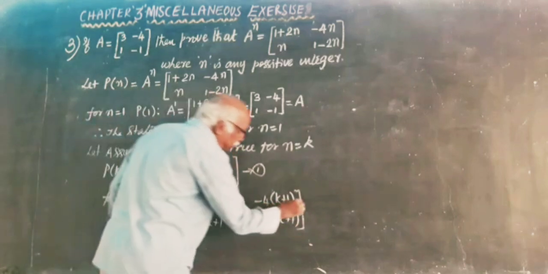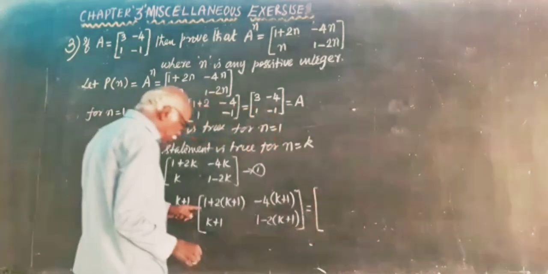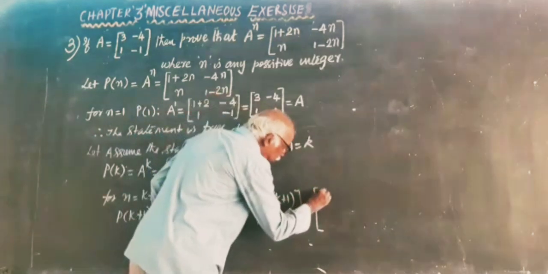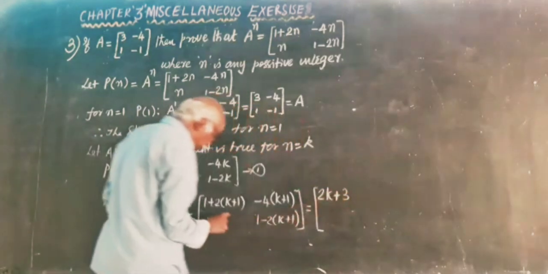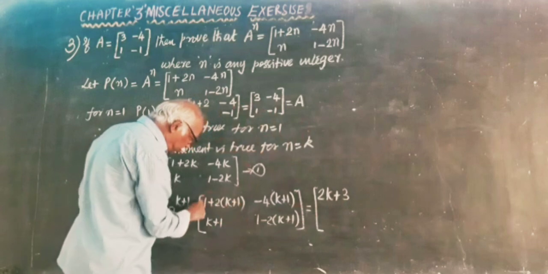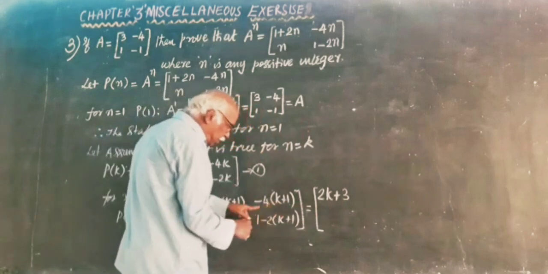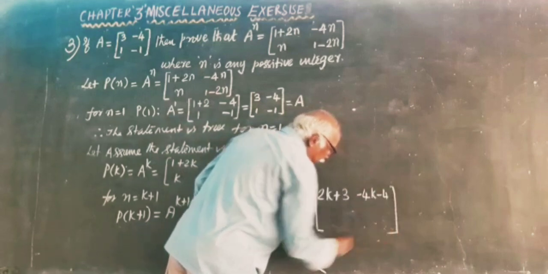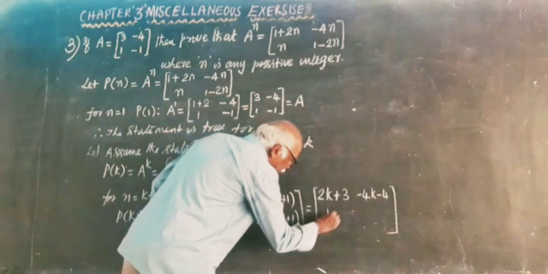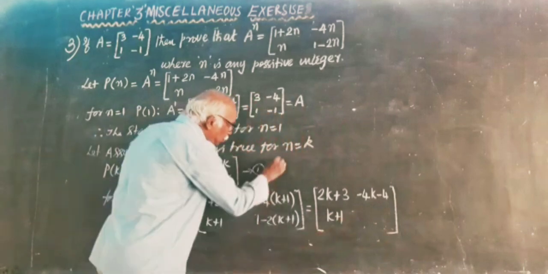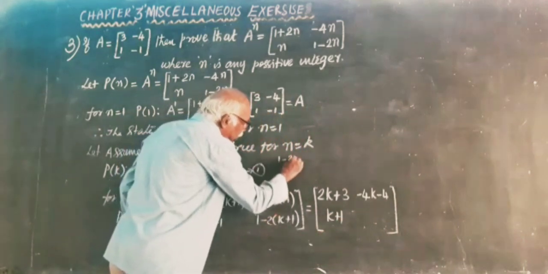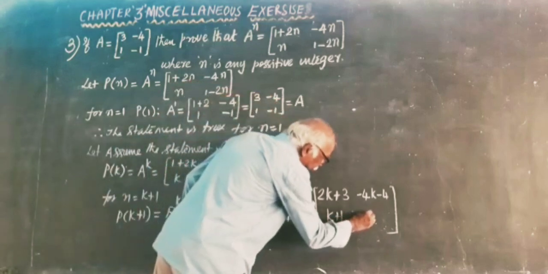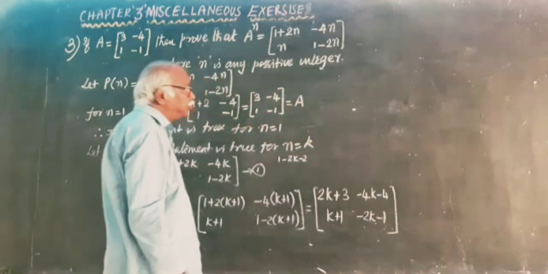Removing the brackets, it becomes 2k plus 3, minus 4k minus 4, k plus 1, minus 2k minus 1.